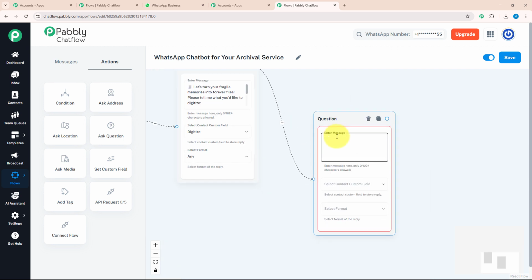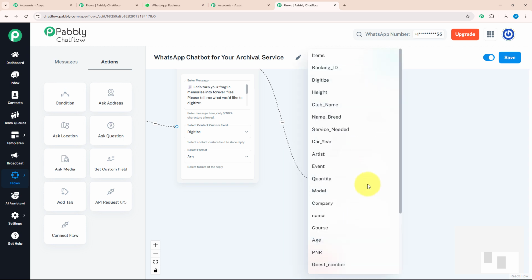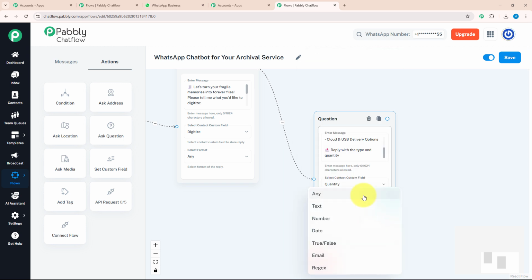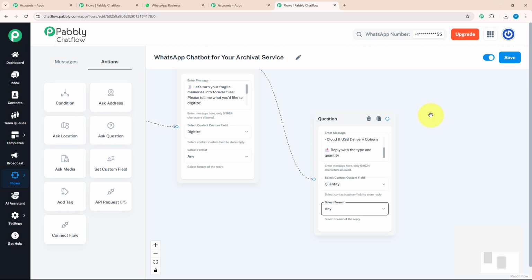Over here, I will type a message asking which type of digitization they want. For that, again, I'm going to select my contact custom field as quality and format as any. After knowing each and every detail, I will send them a message.